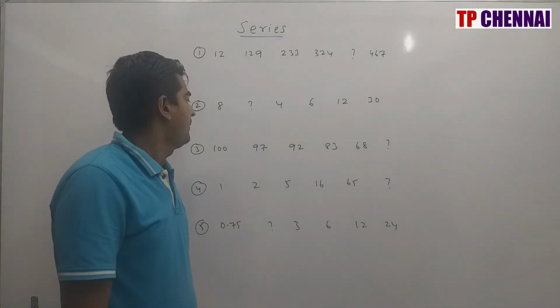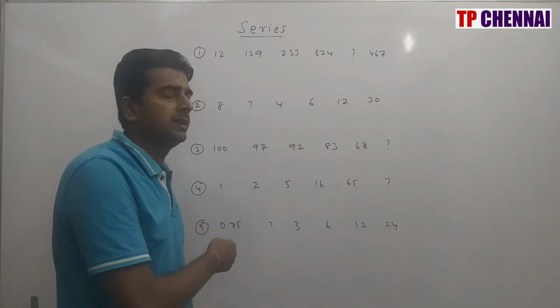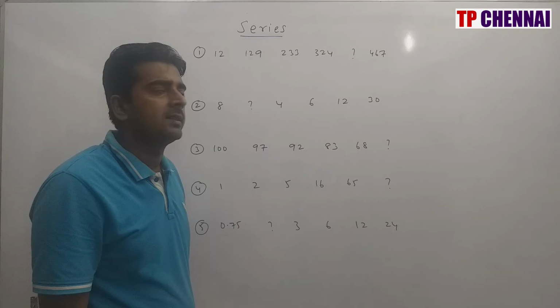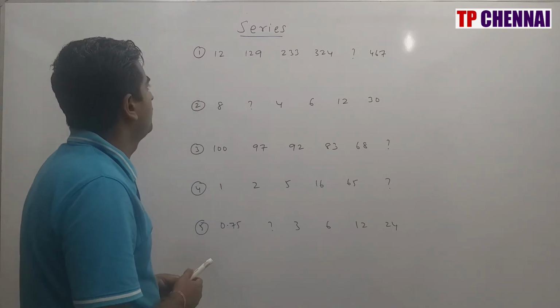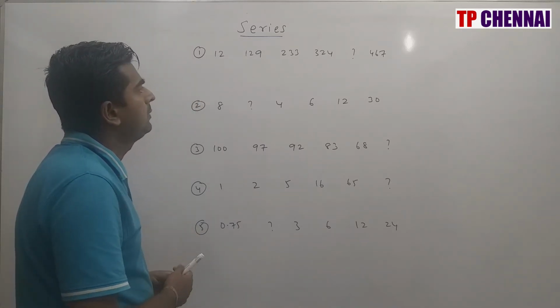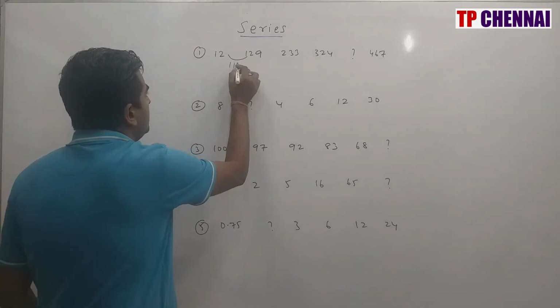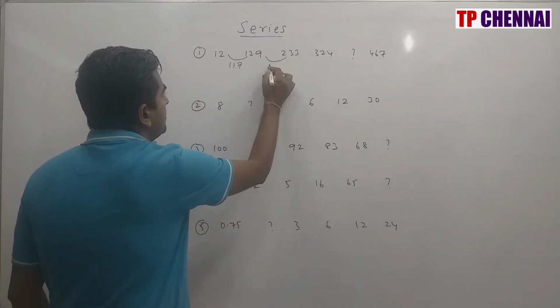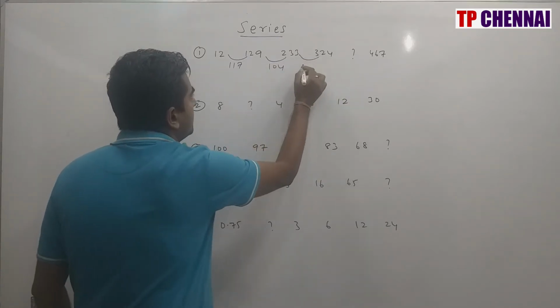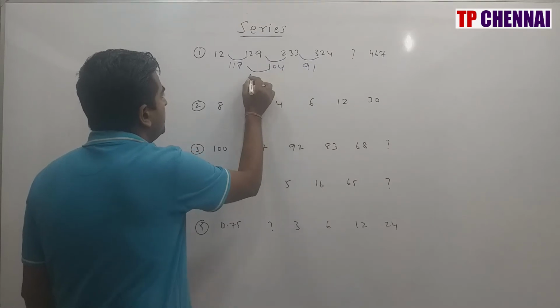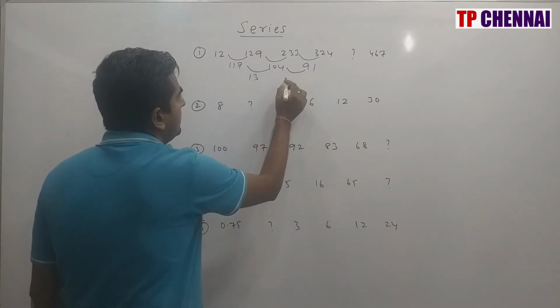Now we will see 5 number series questions, because these number series questions are also very much important when it comes to your SBI clerical prelims level examination. So 12, 129, 233, 324, question mark, 467. So here how much difference is there? This is nothing but 117. Here how much difference is there? 104. Here how much difference is there? 91. So from this we are not getting anything. Again how much difference is there? 13. Here how much difference is there?